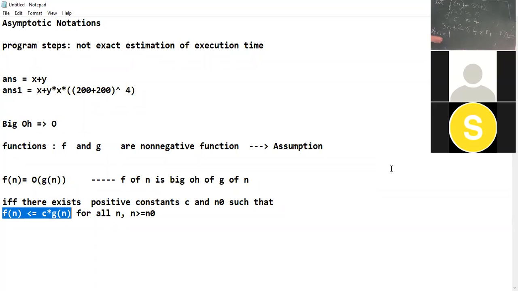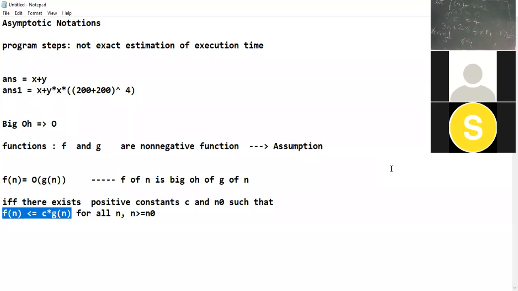Is it satisfying? So that will be 3 plus 2, that is 5, less than or equal to 4. Is it true or false? Is 5 less than or equal to 4? It is false. So this is satisfied only when n is greater than or equal to 2. Otherwise, it is false.